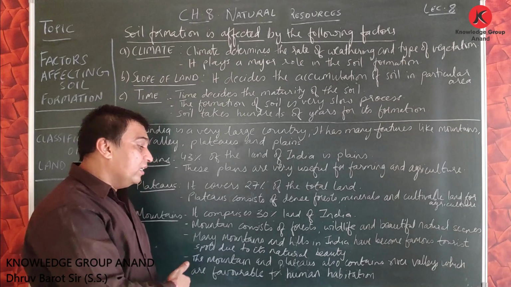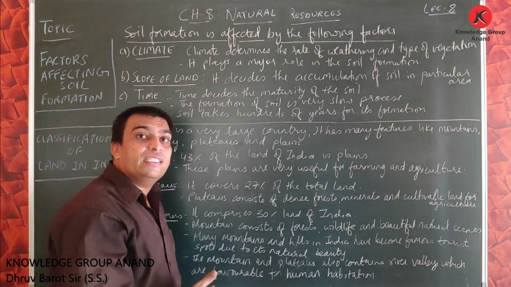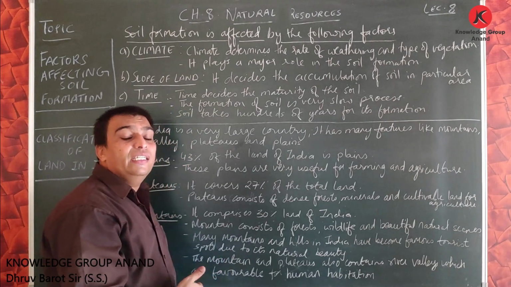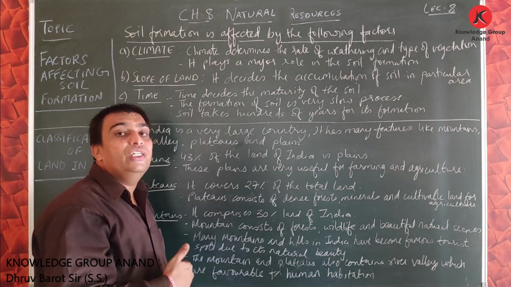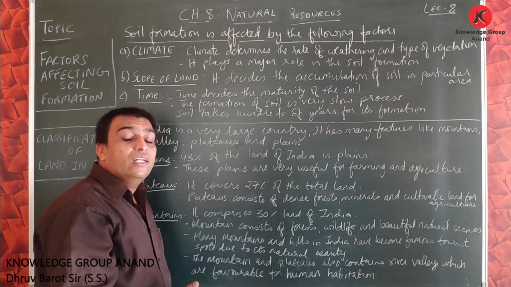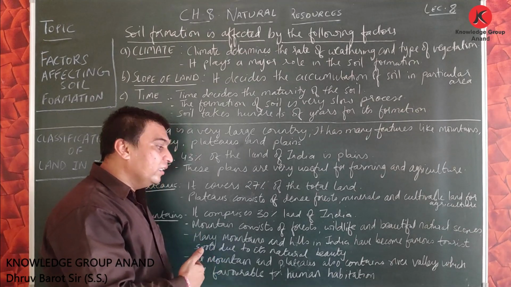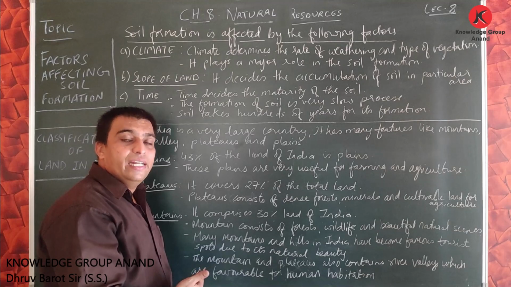That is why human habitation is found in that particular area.